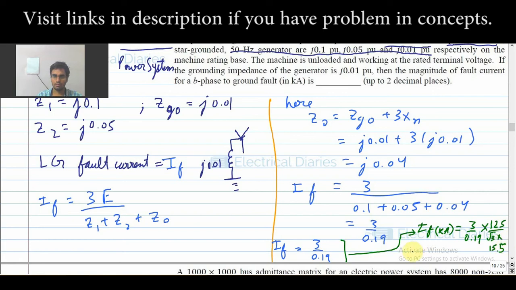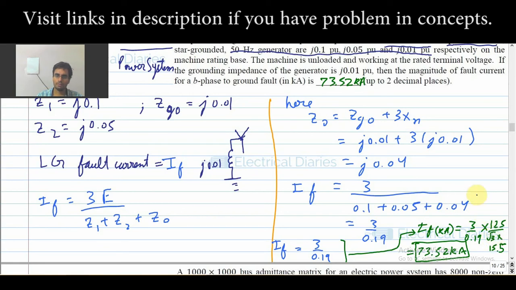So what it will come out to be is 73.52 kiloamps. That is the answer. Never forget to multiply with the base.